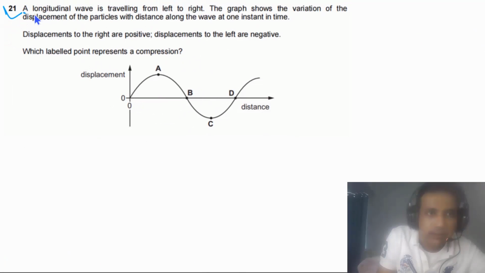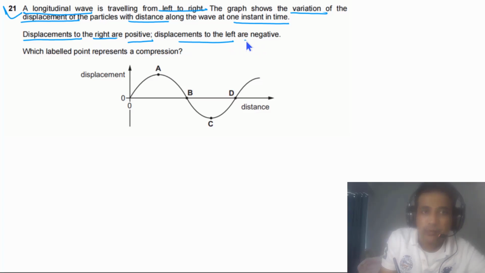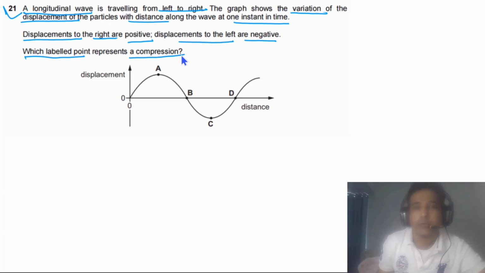Question 21 says a longitudinal wave is traveling from left to right. The graph shows the variation of the displacements of the particles with distance along the wave at one instant in time. Displacements to the right are taken as positive and displacements to the left are taken as negative. Which labeled point represents a compression? First of all, we need to understand what is compression and what is rarefaction.